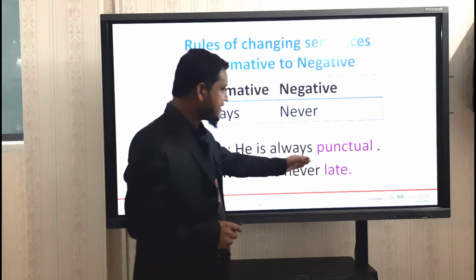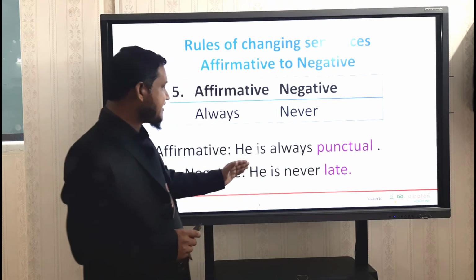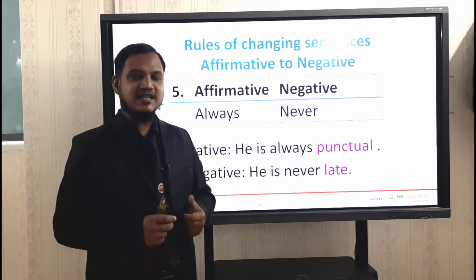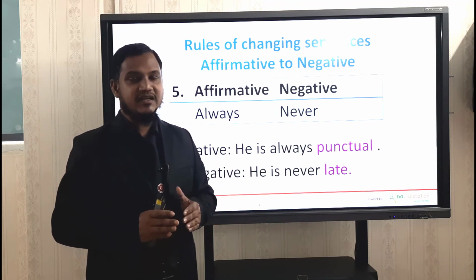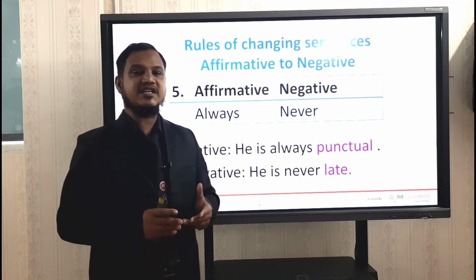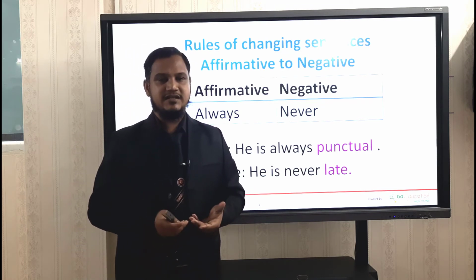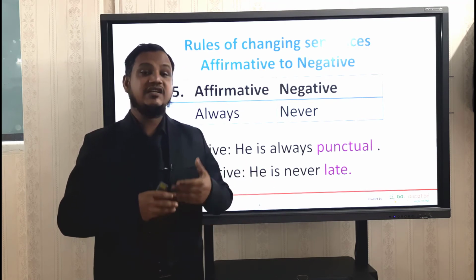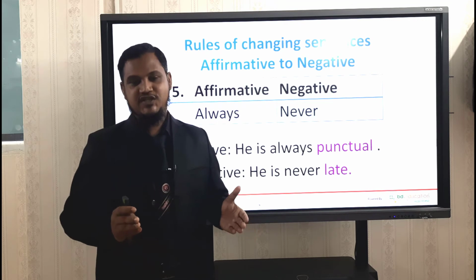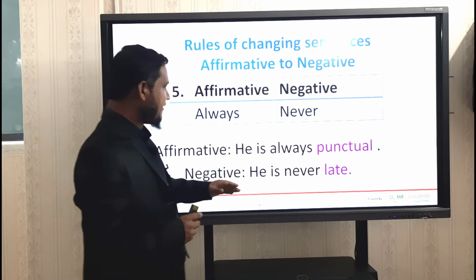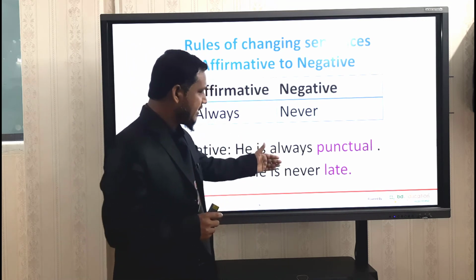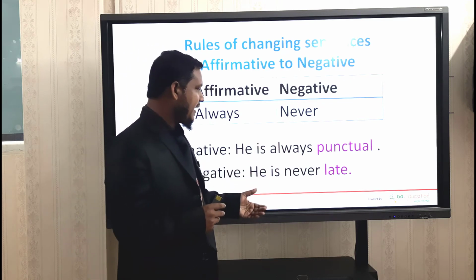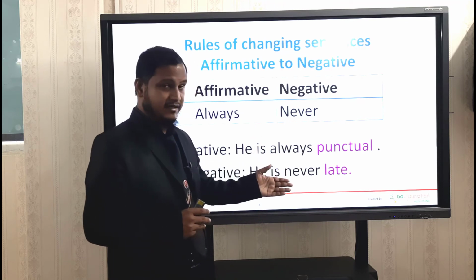But if you don't change the second word, if you write "he is never punctual", then the sense of the sentence will be changed. But dear students, you cannot change the meaning. You cannot change the sense of the sentence when changing the sentence. Changing a sentence means the pattern will be changed, but the meaning will remain the same. So dear students, look at the sentence. If you change the first word "always" and you want to write in a negative sense, just write "never", and instead of "punctual", you will write "late".